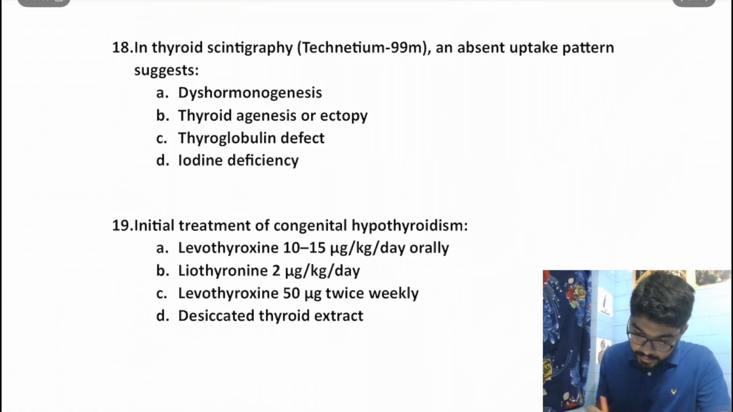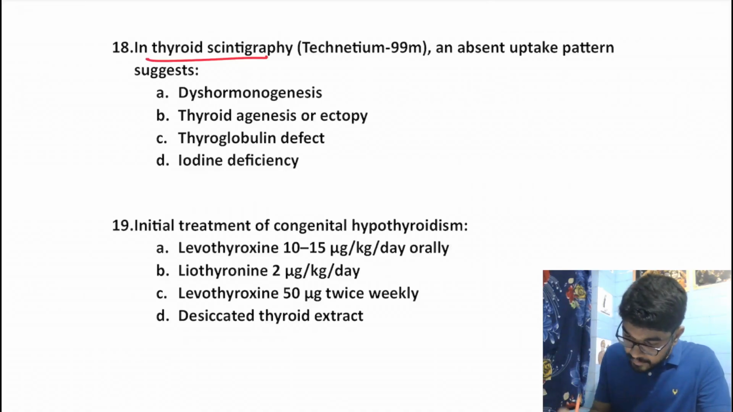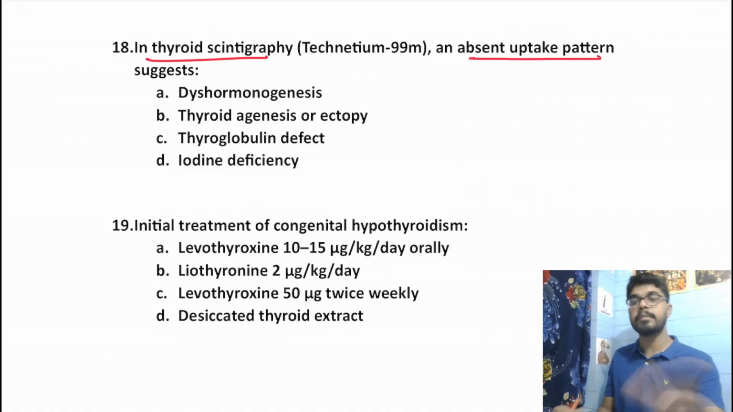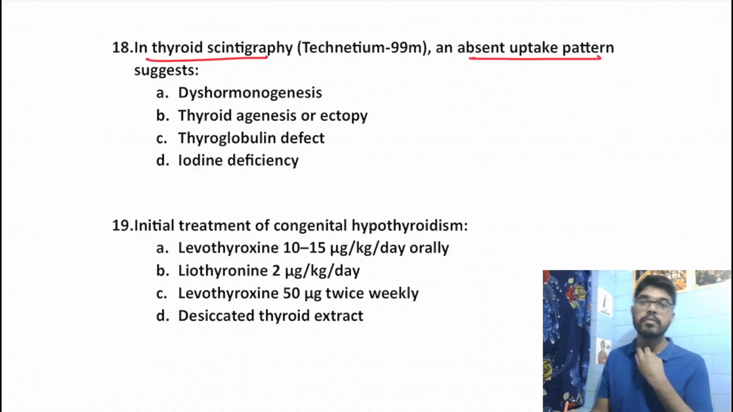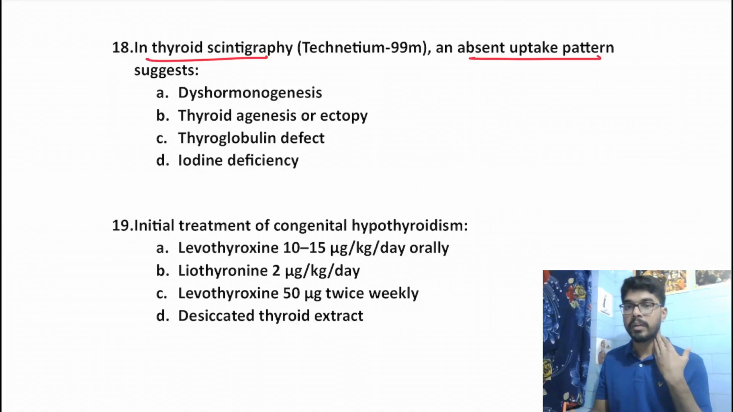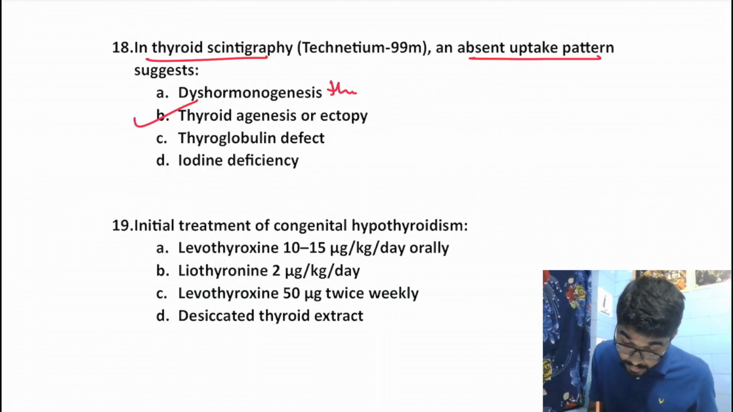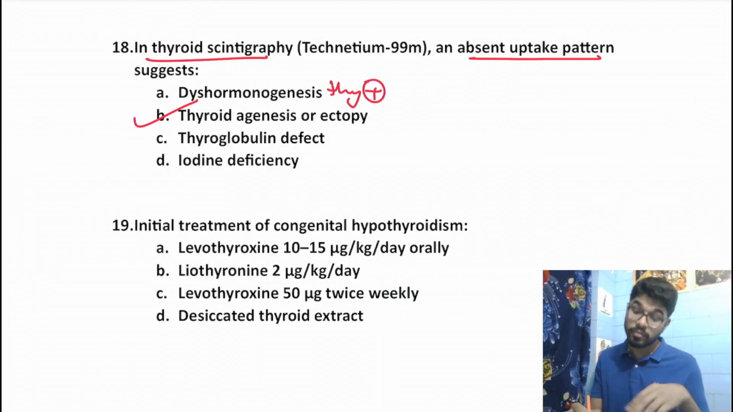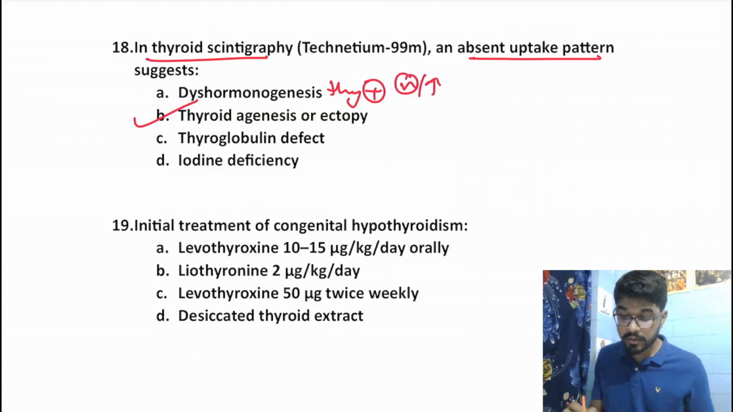In thyroid scintigraphy, an absent uptake pattern means that the thyroid is not present over here, right? So either the thyroid is absent or is ectopically located. So our answer should be B. Because in other options, in dyshormonogenesis, your thyroid gland is present. So you would get a normal to increased uptake, right?